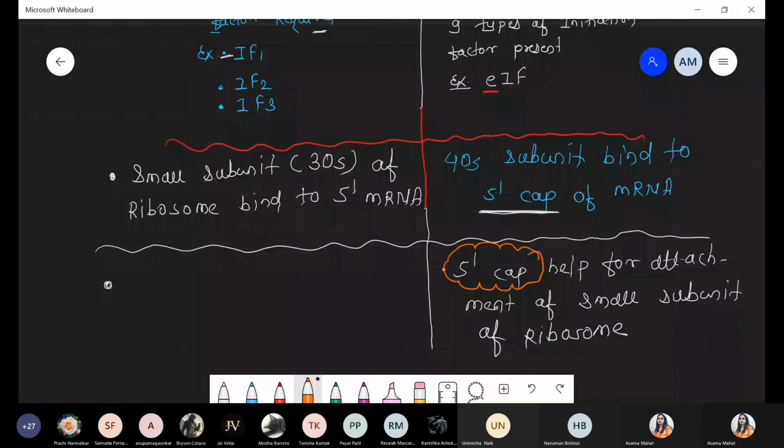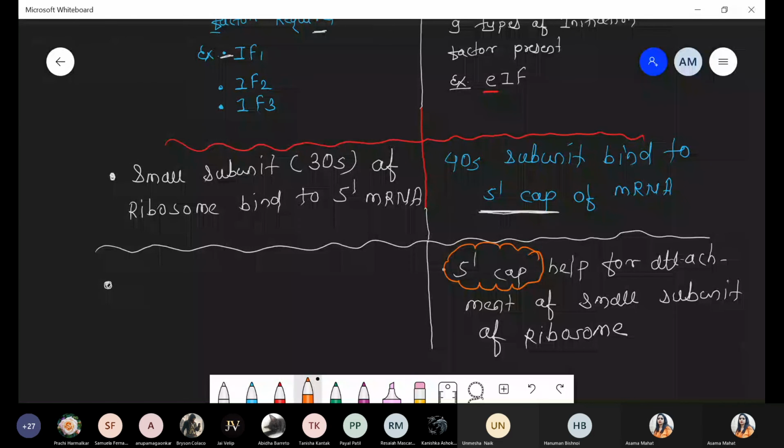Methyl guanosine triphosphate. Yes, this is one specific type of modified cap. Methyl guanosine, not glucosine, right? It's a guanosine, methyl guanosine triphosphate. It is a modified guanosine. The guanosine structure will be there, but on that guanosine a methyl group, CH3, is added. That's why it becomes methyl guanosine triphosphate.